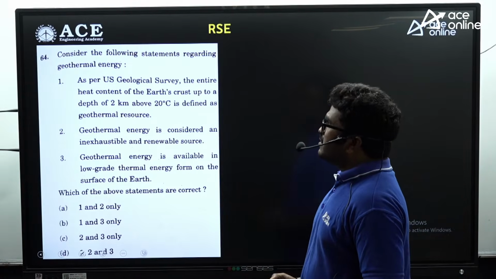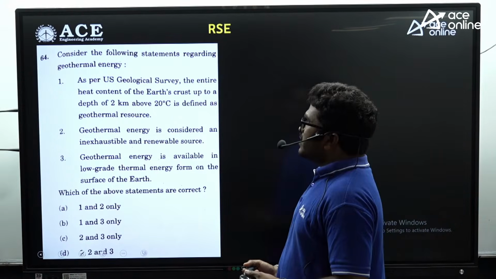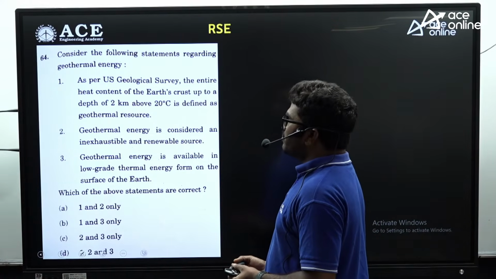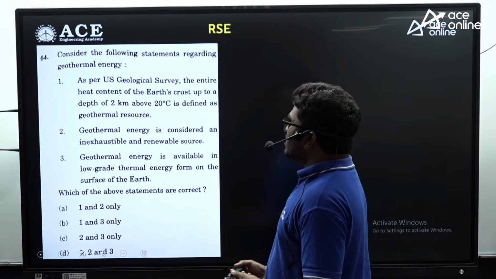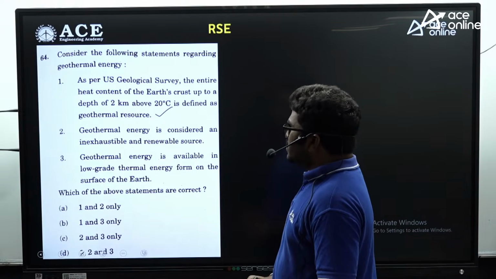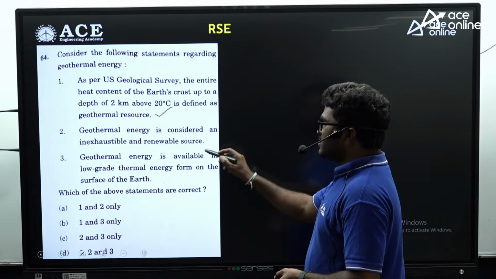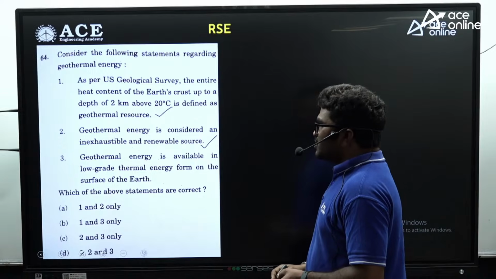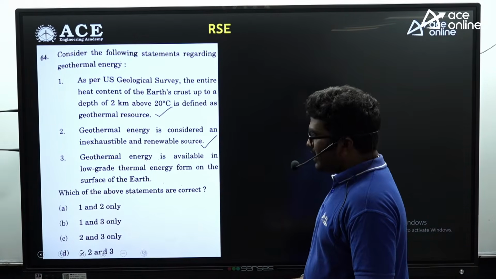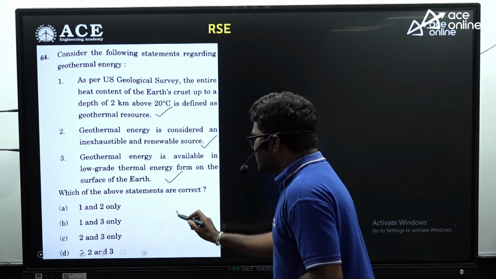Now the next question: consider the following statements regarding geothermal energy. As per the US Geological Survey, the entire heat content of the earth's crust up to a depth of 2 km above 20 degrees Celsius is defined as geothermal resource. It is correct. Geothermal energy is considered an inexhaustible and renewable source. Yes, it is a renewable energy source. Geothermal energy is available in low-grade thermal energy form on the surface of the earth. So all three statements are correct, and the answer for this question is D.